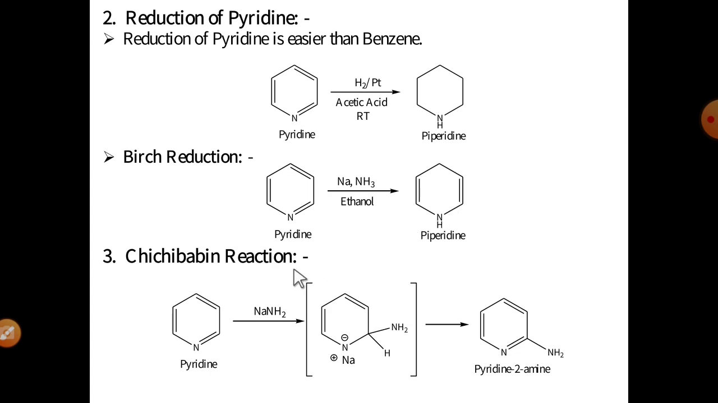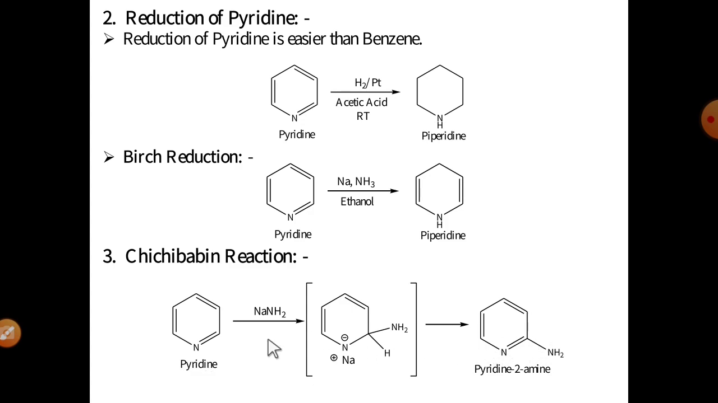The third reaction is the Chichibabin reaction. The Chichibabin reaction is a nucleophilic substitution reaction. The pyridine molecule in the presence of NaNH2, sodamide, and ammonia finally gives 2-aminopyridine, means the substitution of nucleophile at the second position takes place.